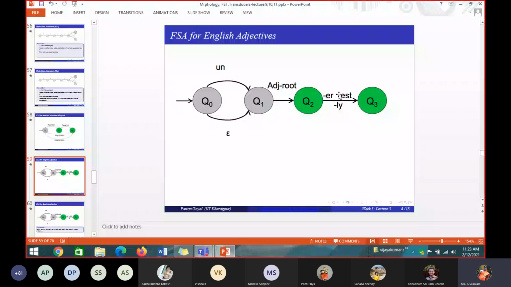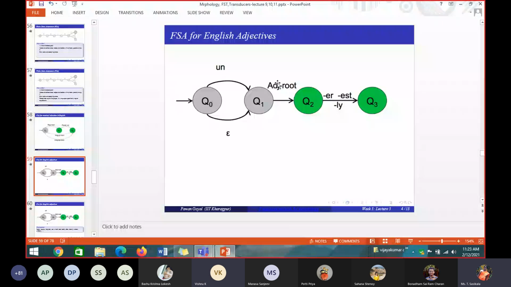Okay, so for example, I have unhappy. What is the root word here? Happy. Please tell me, students. In unhappy, which is the root word I am asking. What are the two morphemes we have? Two units in this word unhappy. Morphemes: un and happy.